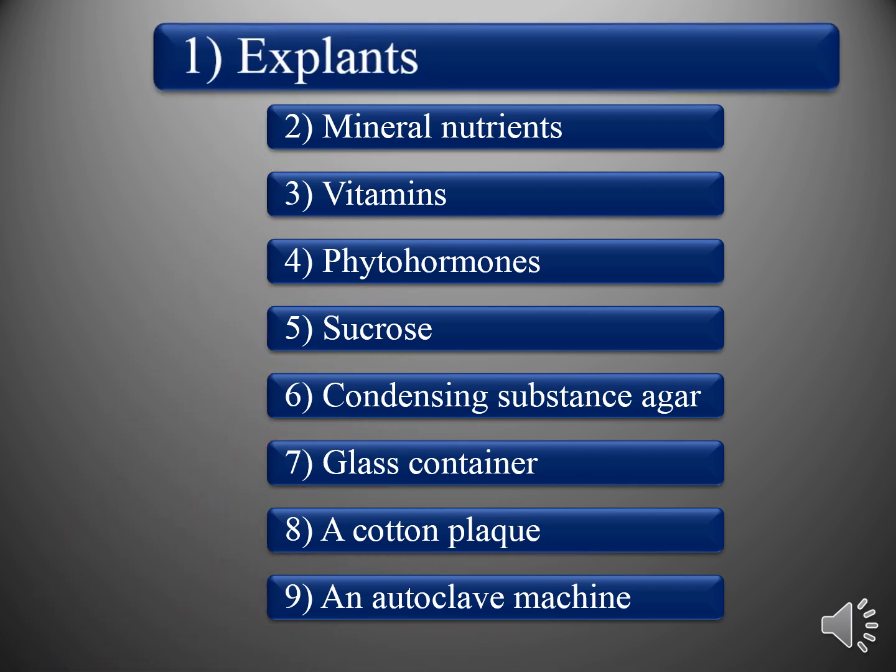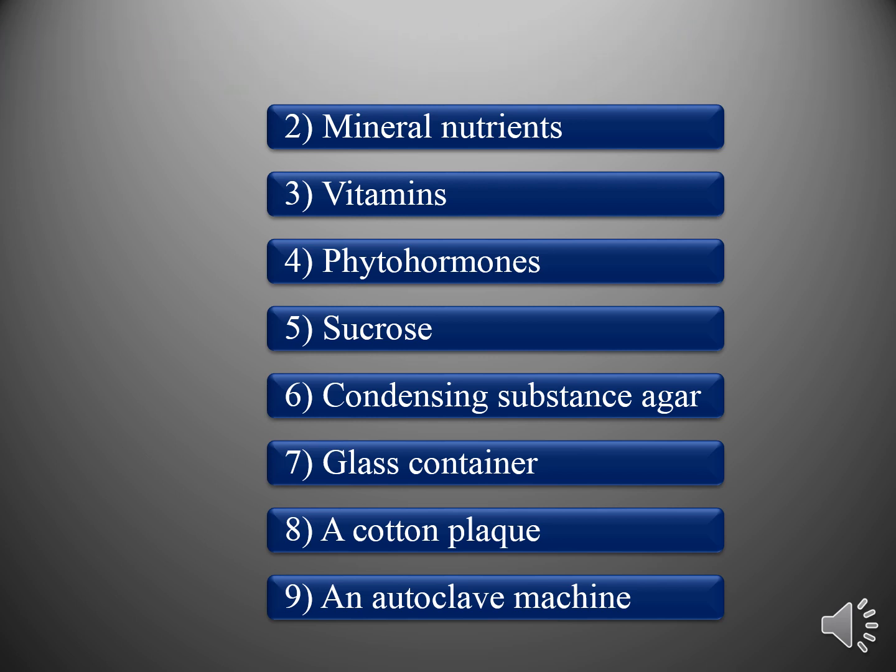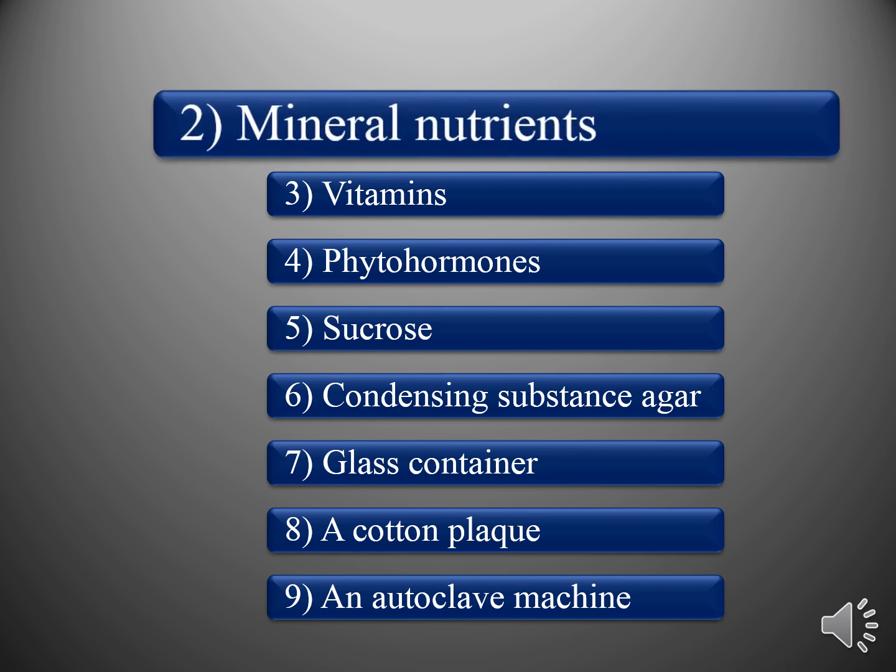Explants. What do you mean by explants? Explants are the parts of a plant which are to be cultured, and explants are collected from mother plants.